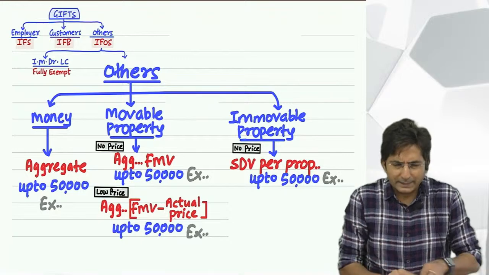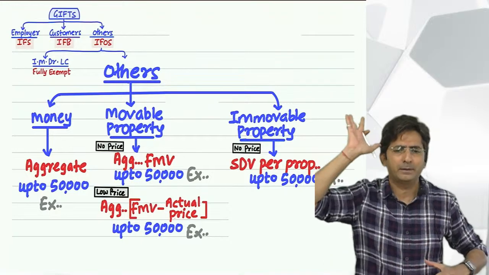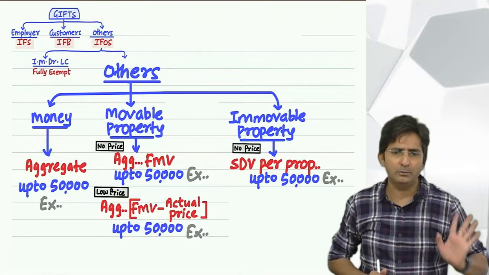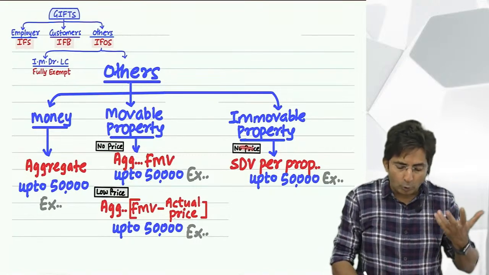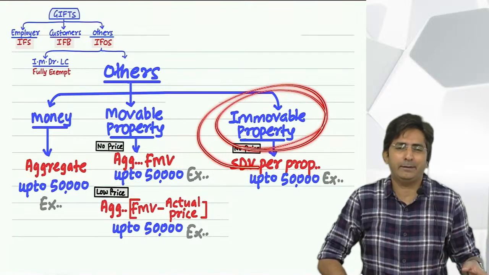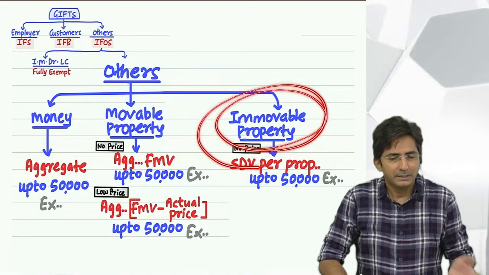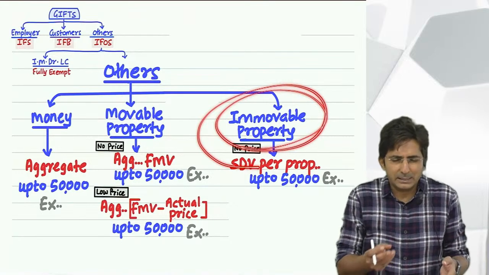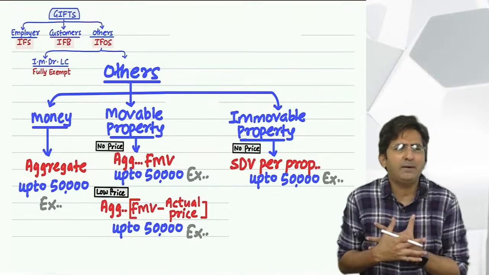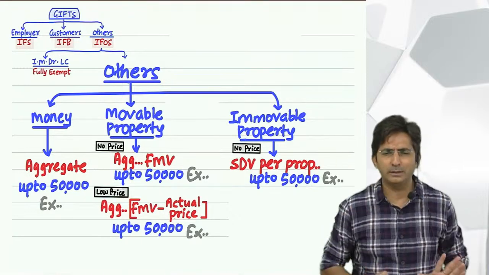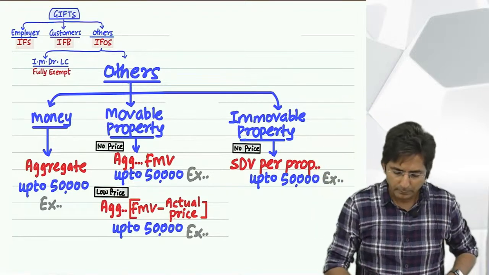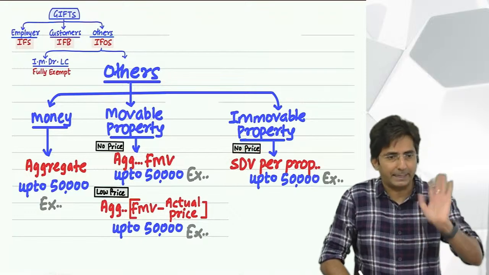So see, you don't think stamp duty value is a new concept. It is as good as fair market value. But whenever we talk about houses and land, we don't say market value. Instead, we use stamp duty value. It is just a difference in the spelling. Meaning-wise, it is market value only. Please don't think it's something from a different world. So this is as good as market value.